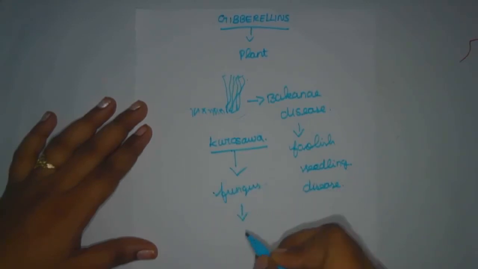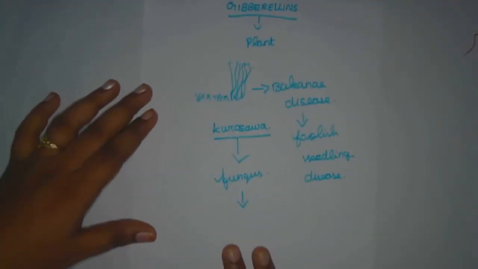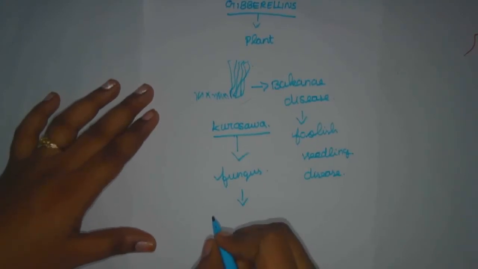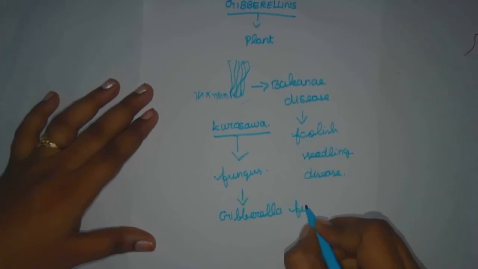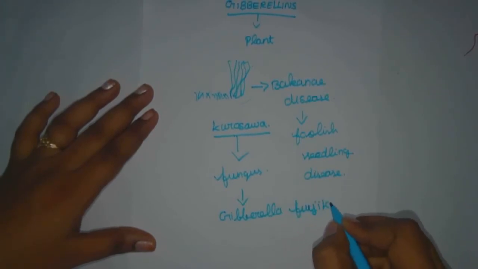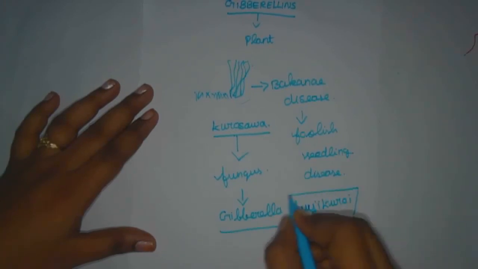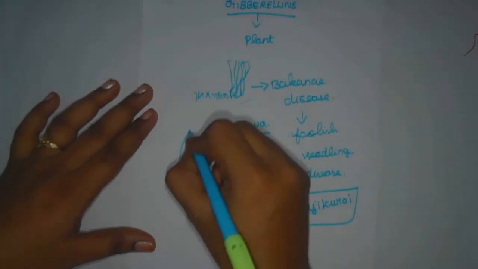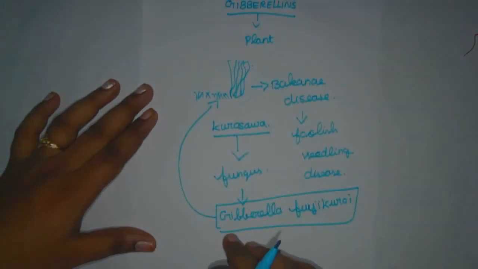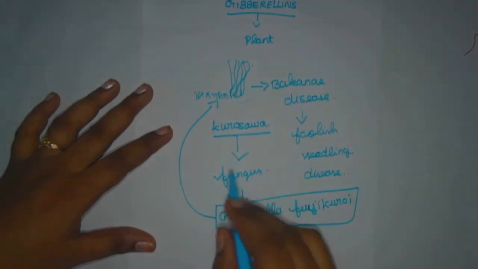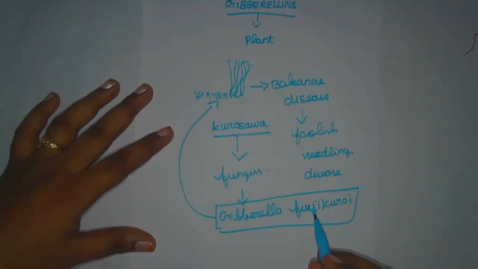The fungus's name is Gibberella fujikuroi. This fungus is responsible for the elongation of the internodes. Later it was identified that there is an acid responsible for that.